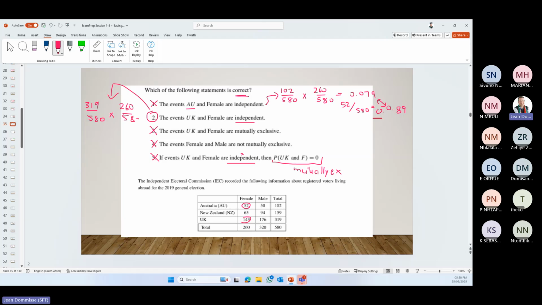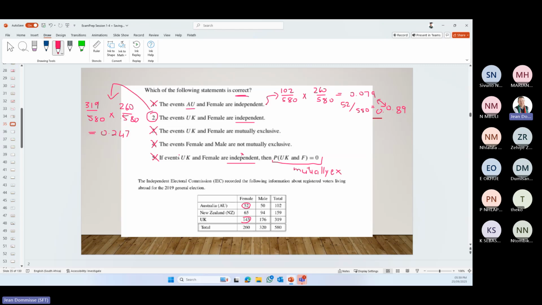Let's quickly see what that gives us. 319 divided by 580 times 260 divided by 580. Let's round it off again to 3 decimals.